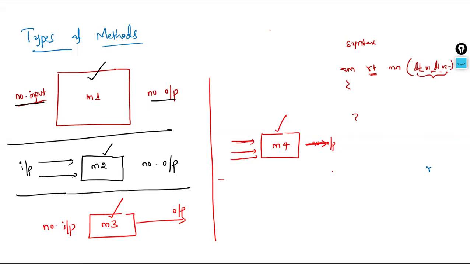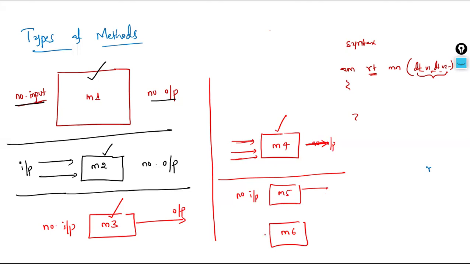Then there is a fifth type and sixth type. I'm just testing your understanding with my diagrammatic presentation. Here there is no input, but there is output from the method. And here there are inputs and there is output from the method also. Are these M5 and M6 types supported? No, because M4 and M6 were the same. There is a minute difference if you notice.